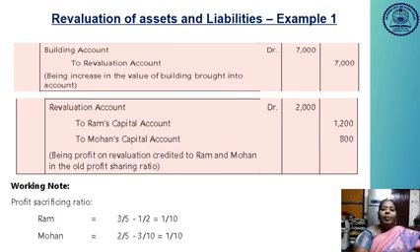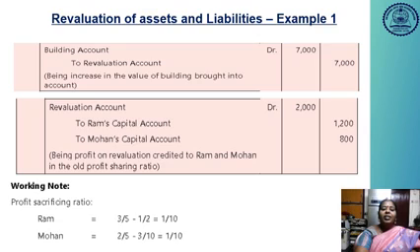Next one being the increase in the value of building brought into the account. So 7,000 rupees is an increase in value. So building account debtor to revaluation account. By way of preparing the revaluation account, there is a profit of 2,000 rupees. This profit will be shared by the old partners in their old ratio. So revaluation account debtor to Ram's capital account, to Mohan's capital account. So 2,000 will be shared in their old ratio, here 1,200 and 800.